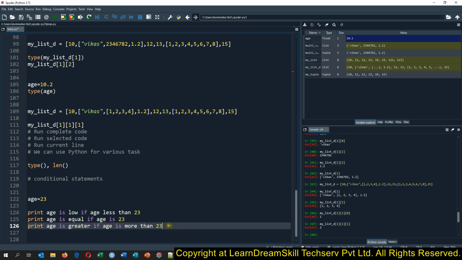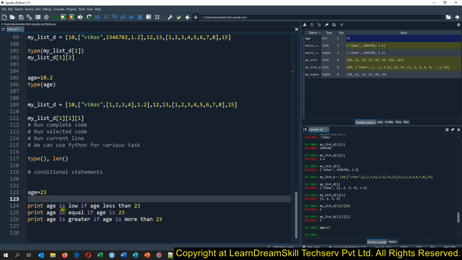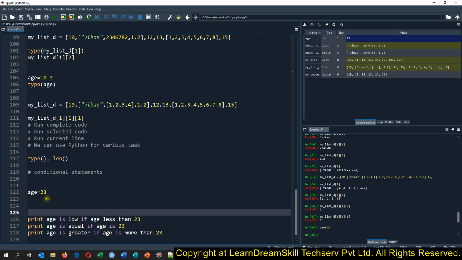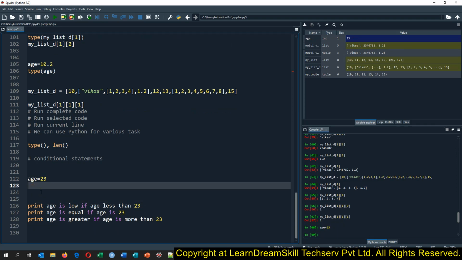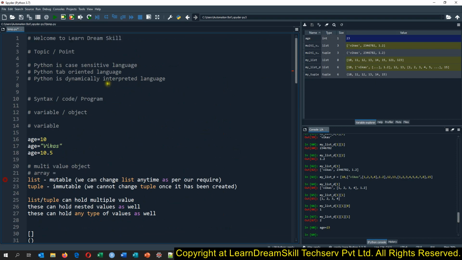So how can we write the if and else condition for this? For that, first we will have to create the variable. It has the value 23. Then what will we write? We will write if age is less than 23, then what we need to do, we need to write the then condition. In Python we do not have any word like then, we have the colon for that. And as we type enter, as I wrote earlier, Python is a tab oriented language.